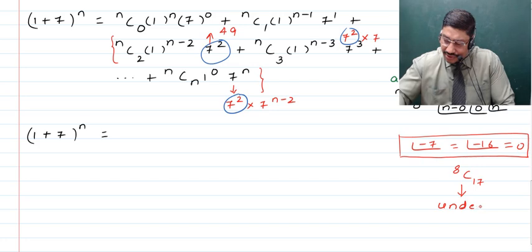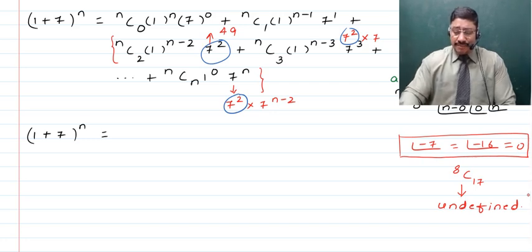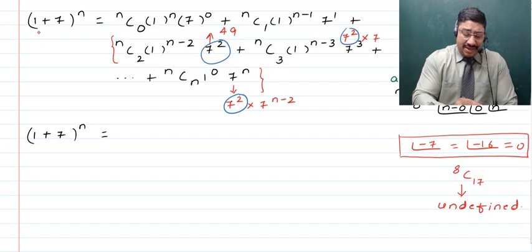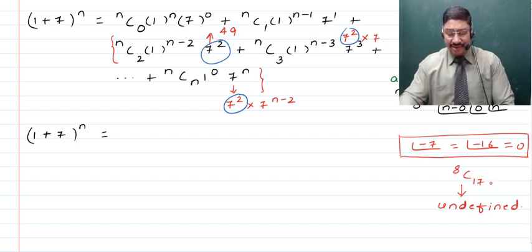And that is the reason, children, that we talk about such binomial coefficients, where when you want to find out the binomial expansion, then the value of n, that is the number in the superfix, should always be larger than the number in the suffix, right?